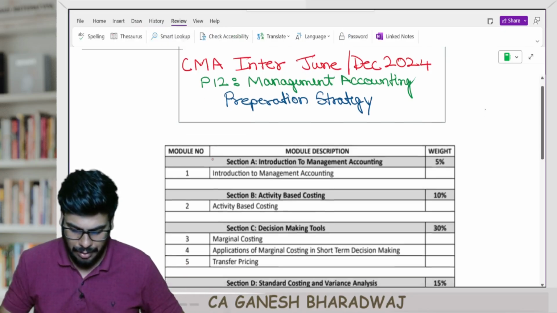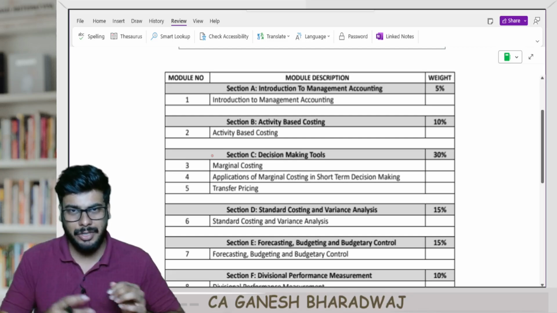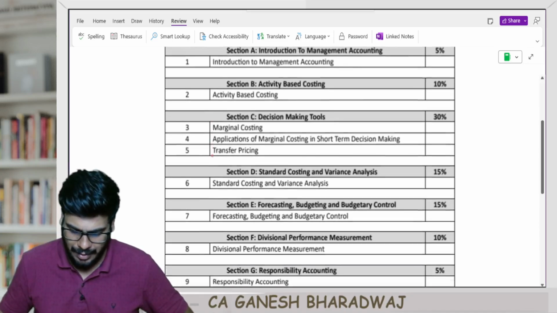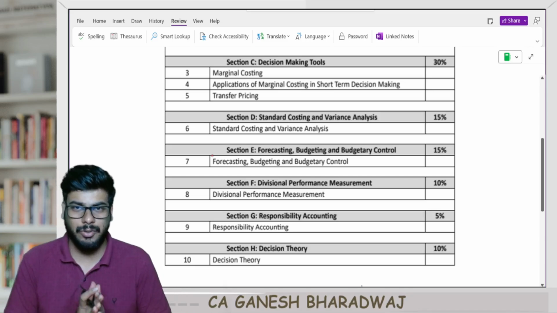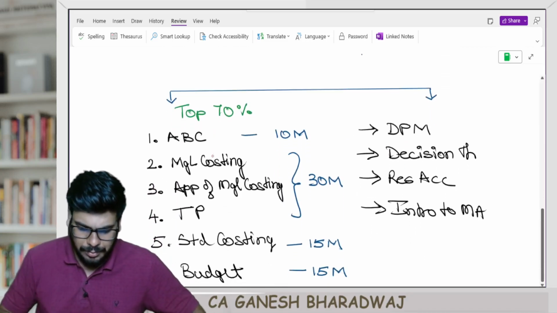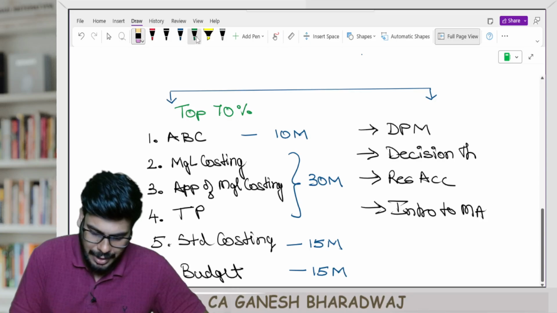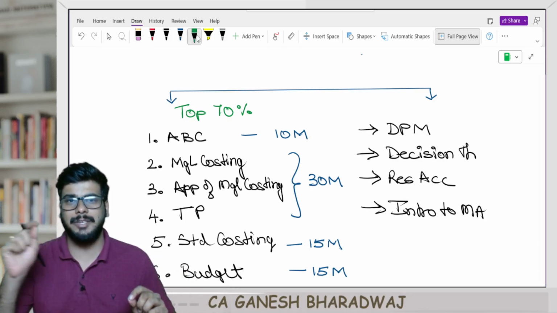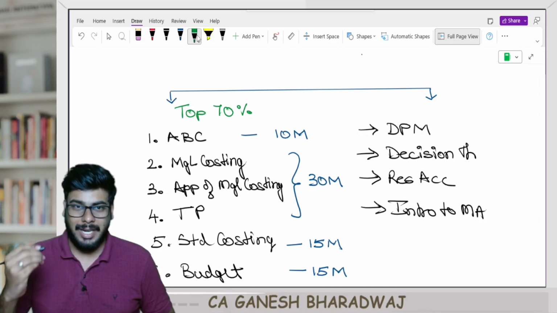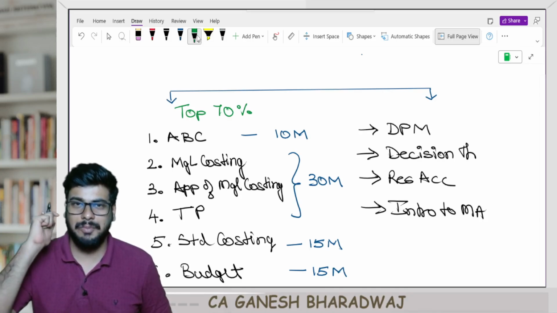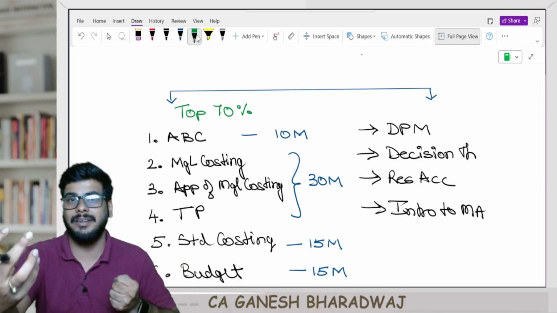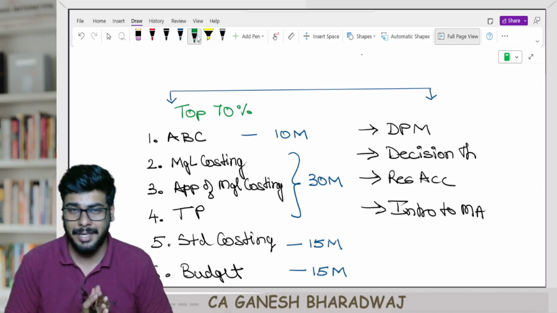Clear with this, guys? Now, as per the CMA Institute study notes, they have clearly given the chapter-wise weightage and all that. And you guys know that in management accounting you have 10 chapters. Personally, I don't believe in this ABC analysis, like A important, B medium, C less important. No, I don't believe in all that. Rather, strategically you can move ahead with your preparation, wherein you judge based on the efforts and the value, that is, the marks that each chapter is going to contribute.